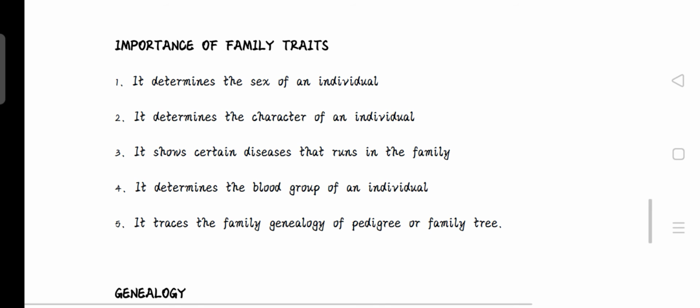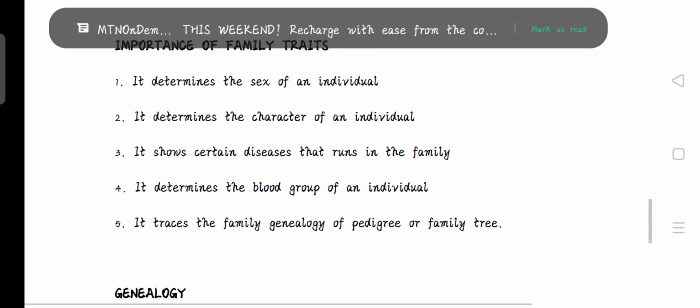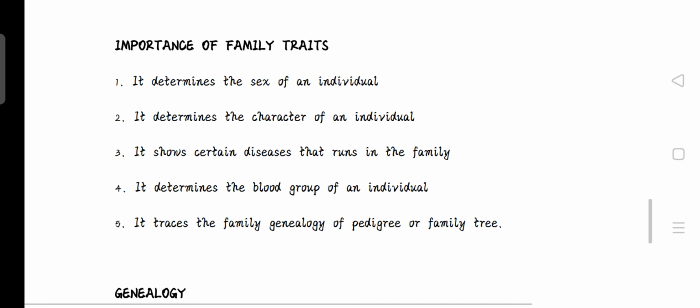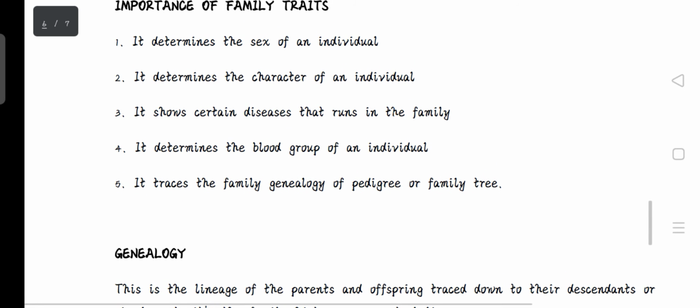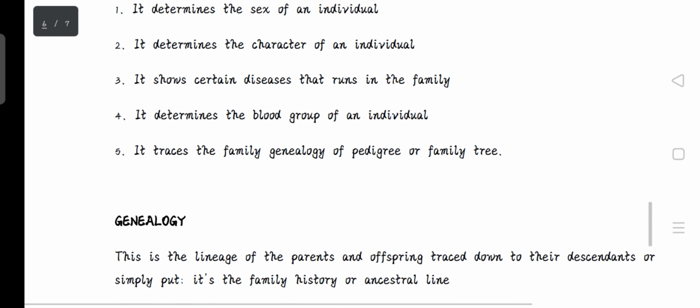Just like a child inherits certain traits from the parents, you can tell whether this trait is tall, whether this trait is complexion, that is whether it's dark or fair, or whether this child can easily get angry. Certain traits can be inherited from the parents, so it determines such traits in an individual.